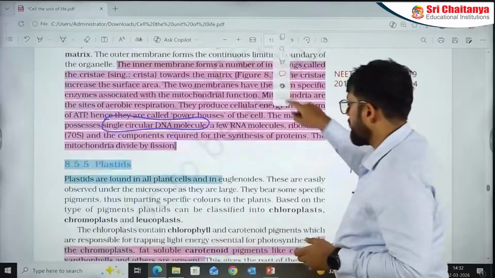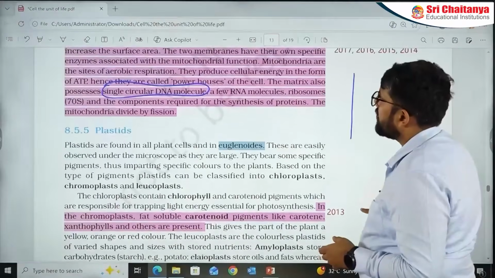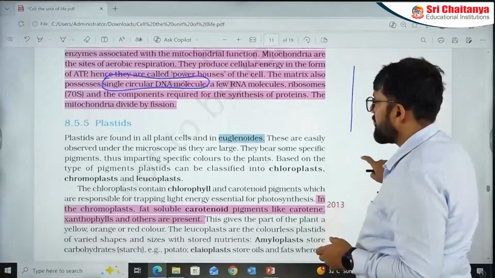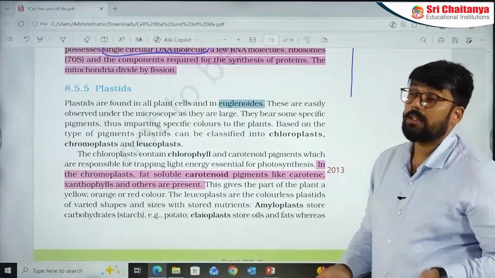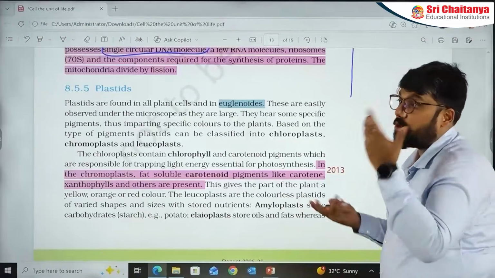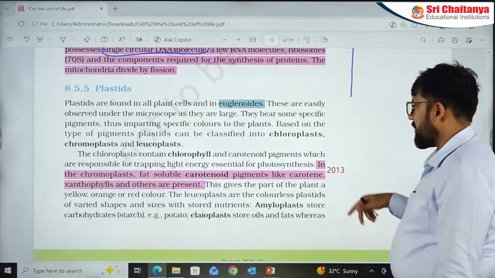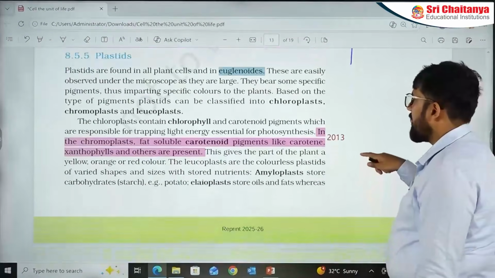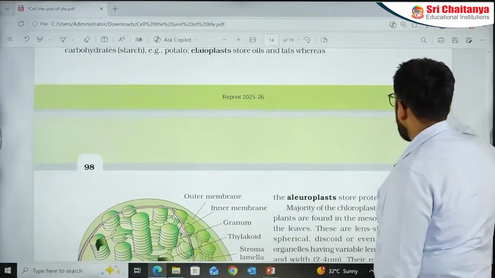Let's go to the next part about the plastids and all. In plastids, they have talked about carotenoids, chromoplasts, what do they have? Chloroplasts, what are the important things available? Leucoplasts are made up of which one? Elaioplasts and myeloplasts have appeared in questions before. 2013 is one of the questions where the fat soluble carotenoid pigment part was discussed once. Let's go to the next part.